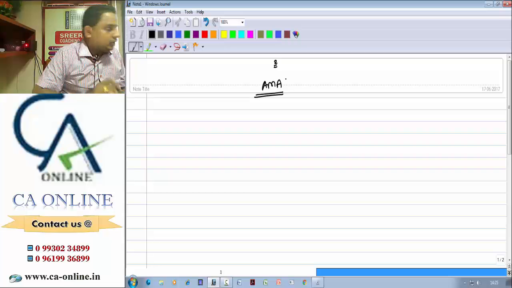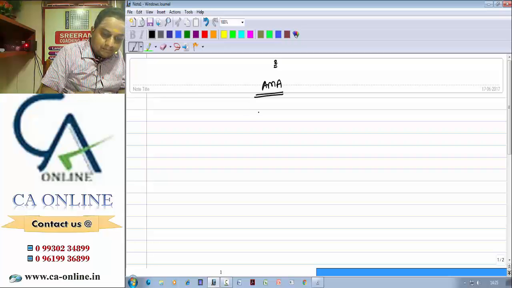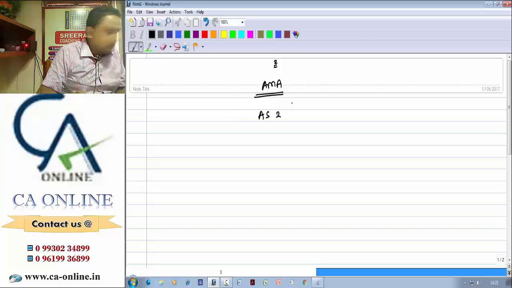Now we'll take a small concept on AMA. So I'll just make a small comparison between AS 2, that is valuation of inventory, and relevant costing.